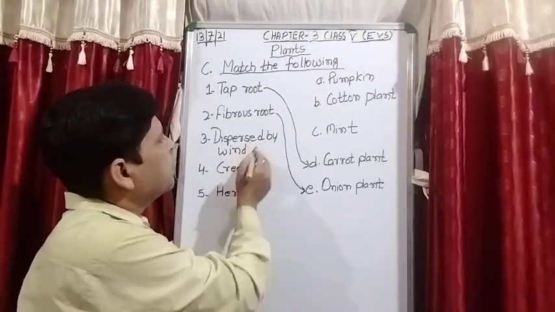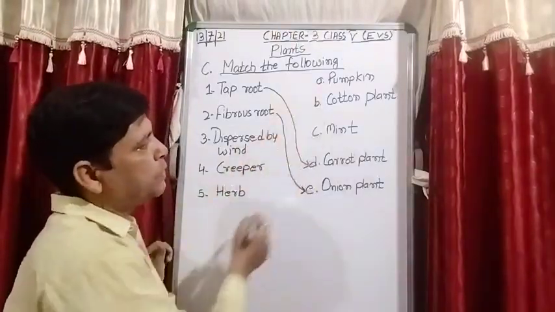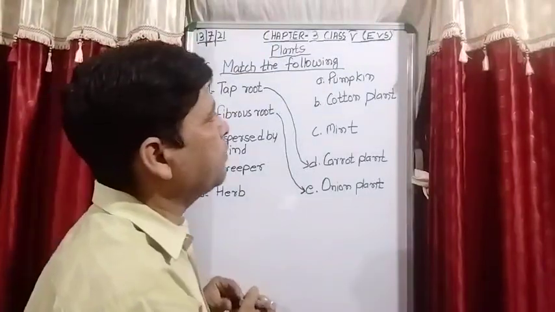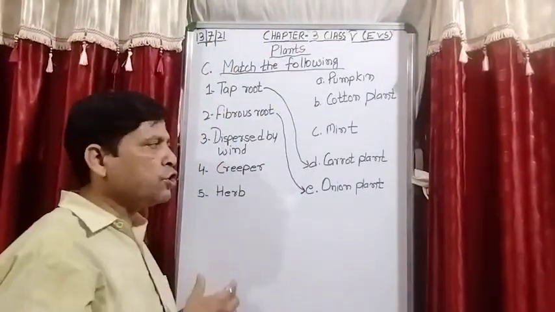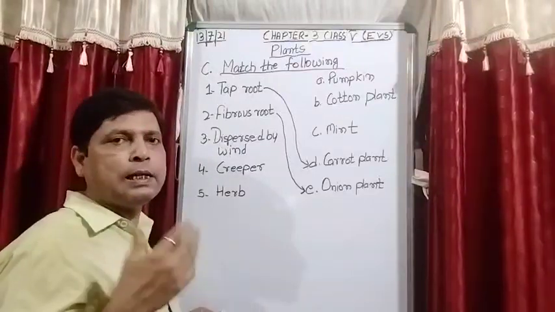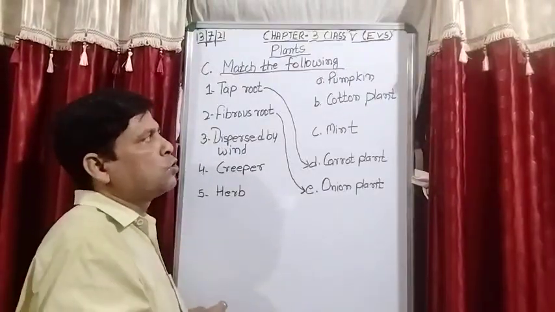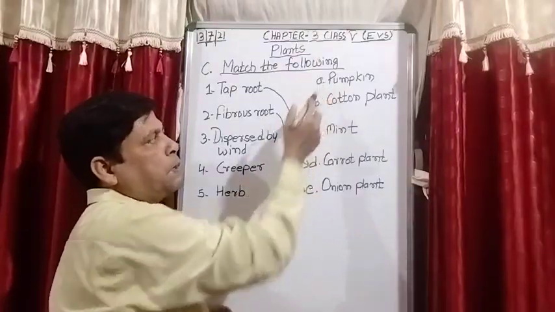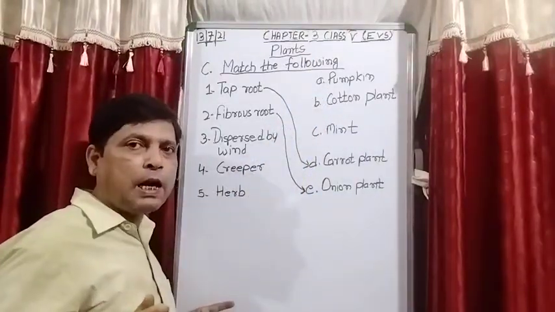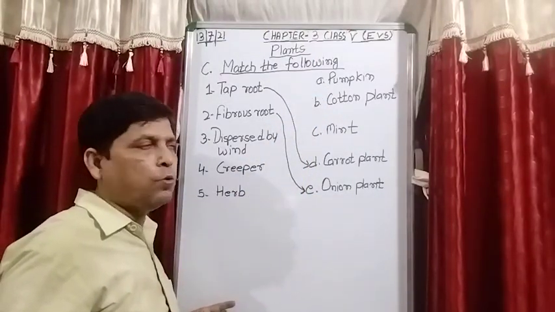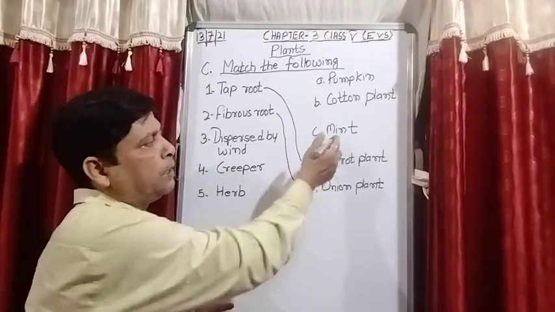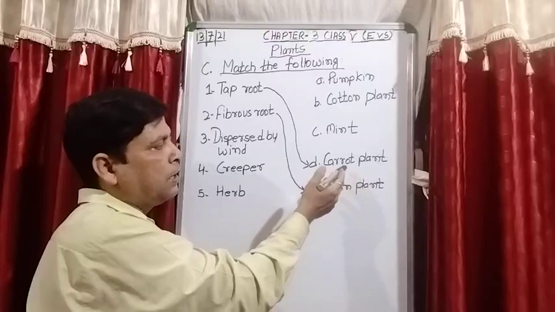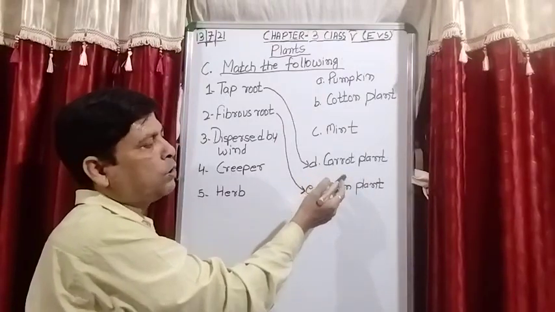Now dispersed by wind. So out of these, all the plants names are given. You have to tell in which the seed is dispersed by wind. So in pumpkin the seed is dispersed by wind? No, it is a very heavy fruit. Okay, so its seeds are not dispersed by wind. Mint is not. Carrot plant, it is stored in the root.